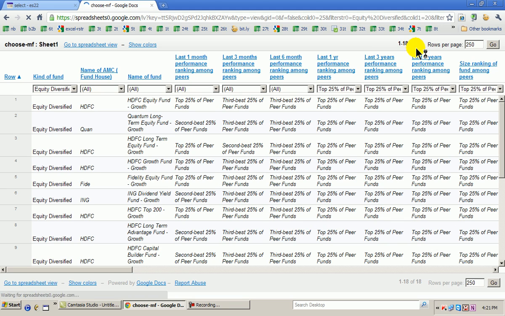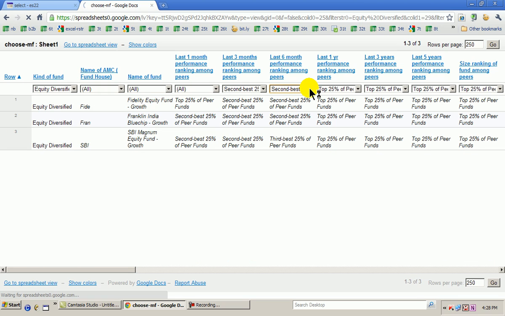I further shortlist on last 6 months rating. So you can see the shortlist as it is happening: equity diversified, size ranking, 5-year, 3-year, 1 year.